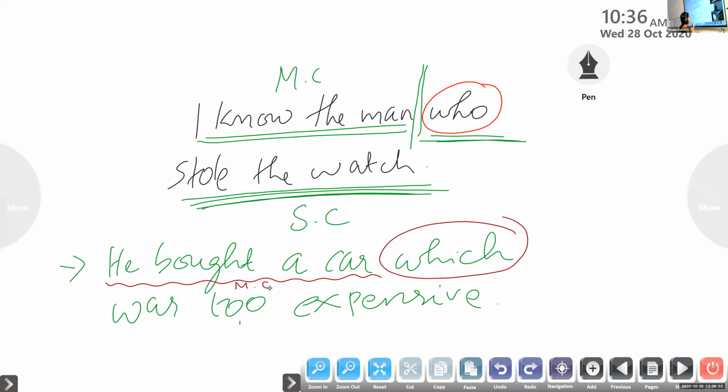Should it start with who, which, or was? Which was too expensive. Very good. So here we are separating from here. Which was too expensive is the subclause.